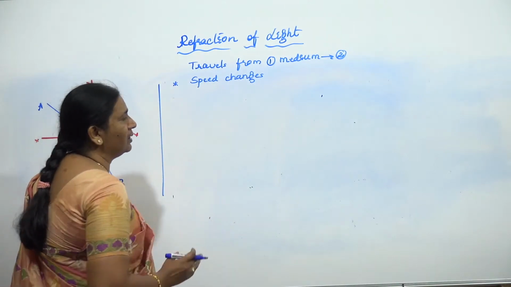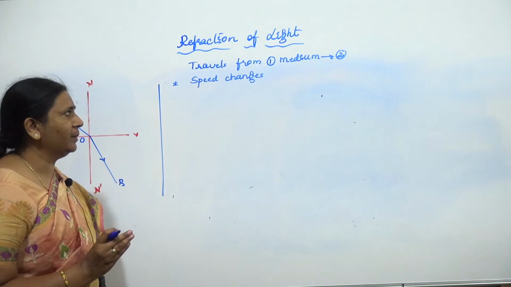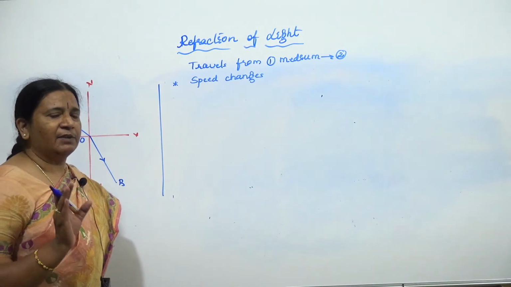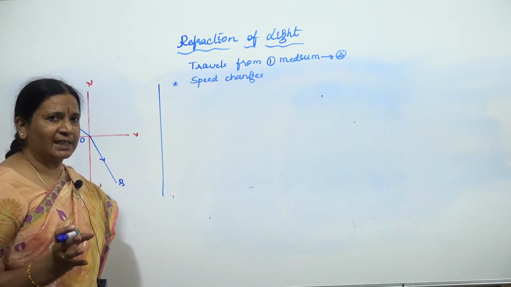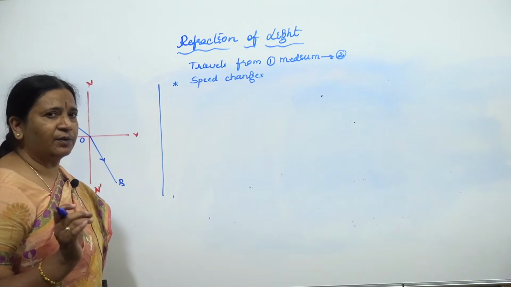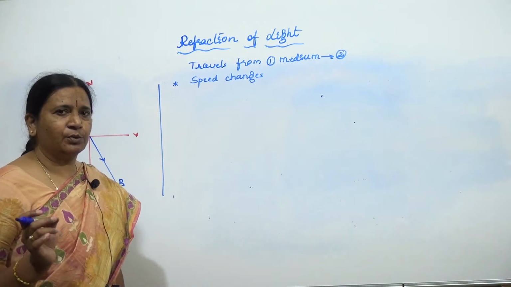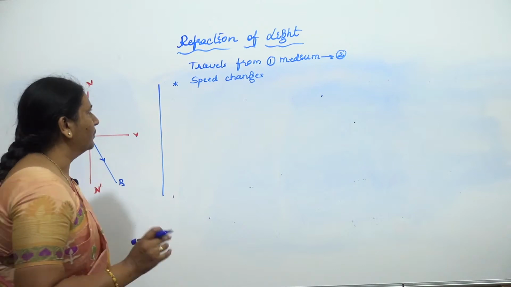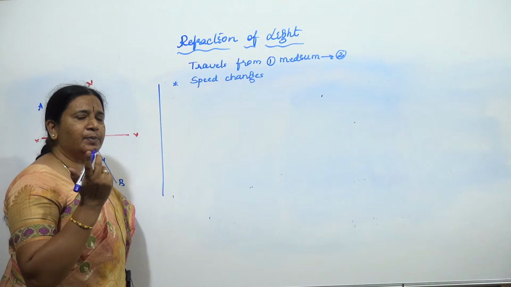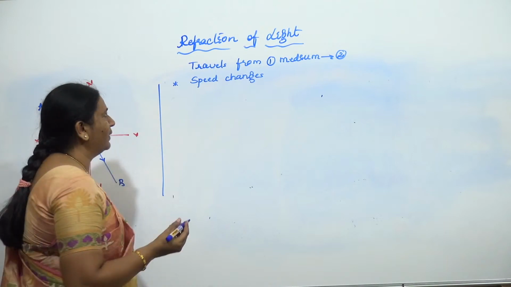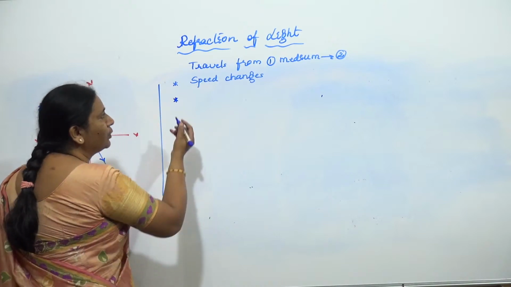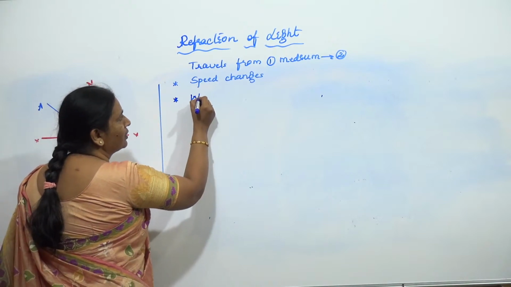So it is going to change, but how it changes depends on the pair of media, or you can say it depends on the refractive index. If the refractive index is more in the second medium, the speed is going to decrease. If the refractive index is less, the speed is going to increase. Here you have made the relation between optical density, speed and refractive index. Not only the speed, we are also going to observe that the wavelength changes.